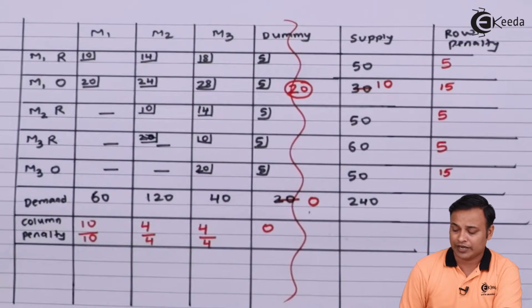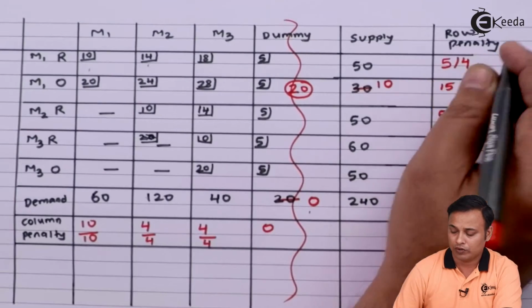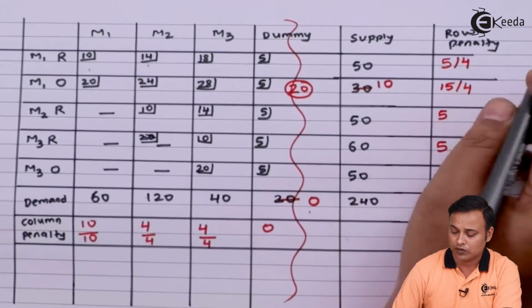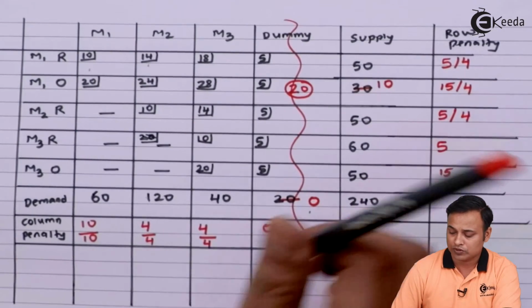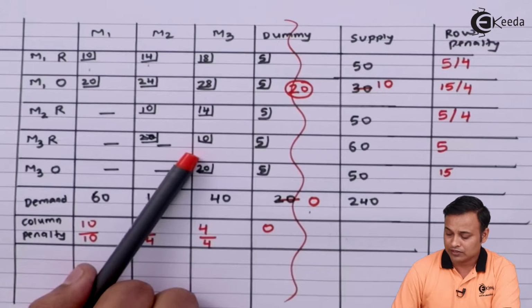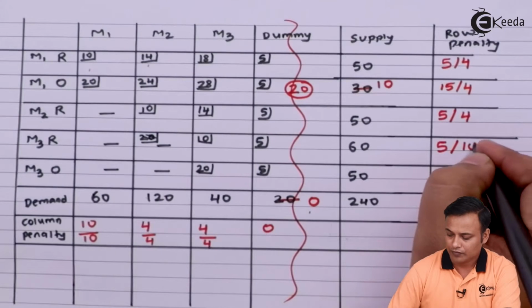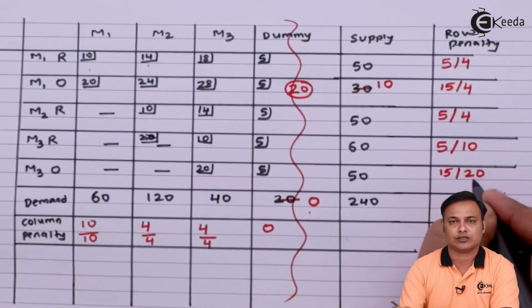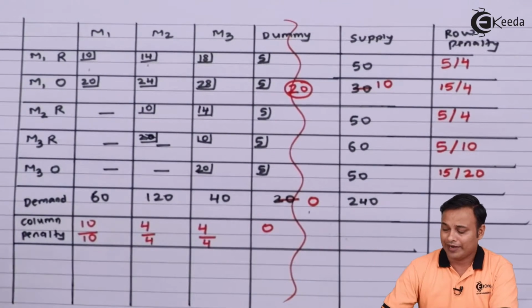For row penalties, I'll again need to do the recalculation. It will be 10 and 14, difference will be 4. Lowest cost is 20, next lowest is 24, difference is 4. Lowest cost is 10 and 14, again the difference is 4. Lowest cost is 10 and there is nothing else, so I will write 10 here. Next it is 20 here as it is. Now my highest penalty shall be 20.